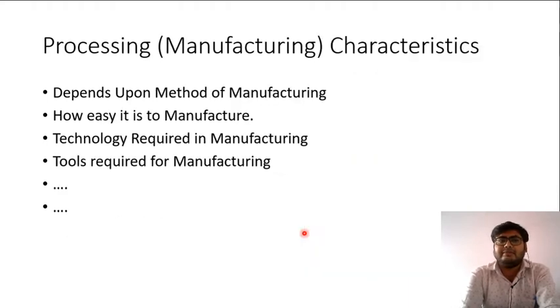Another criteria can be the processing characteristics, how easily the material can be processed. That is also a selection criteria.